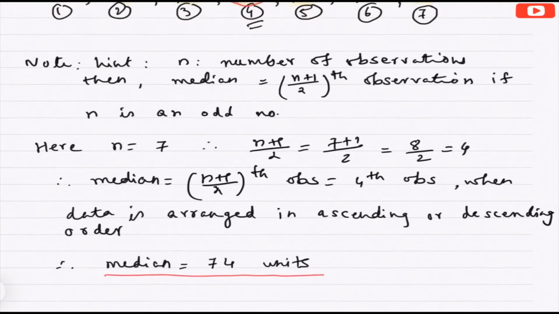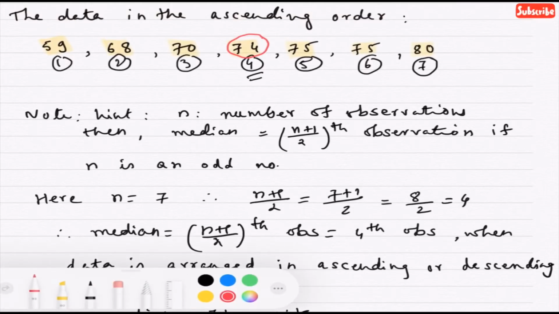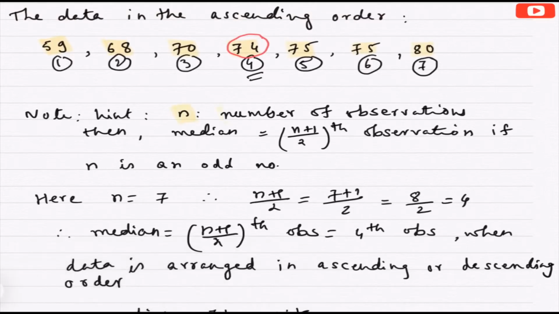Now there is one hint. If n, the number of observations, is an odd number, then median is the n plus 1 by 2th observation. Now here n equals 7, an odd number. So n plus 1 by 2 equals 7 plus 1 by 2 equal to 8 by 2, which is 4. Hence median equals n plus 1 by 2th observation, meaning 4th observation. Now which is the 4th observation? We found that as 74.